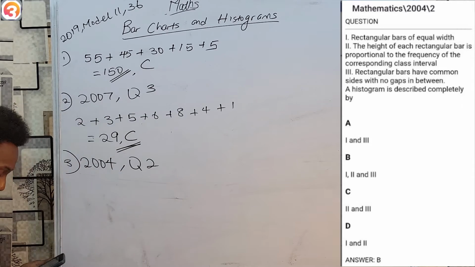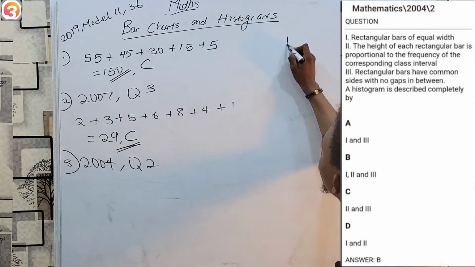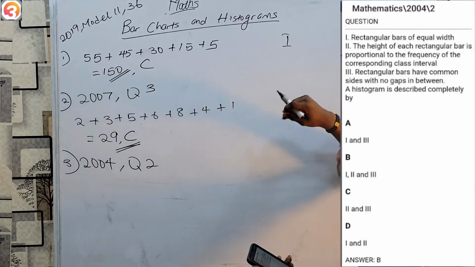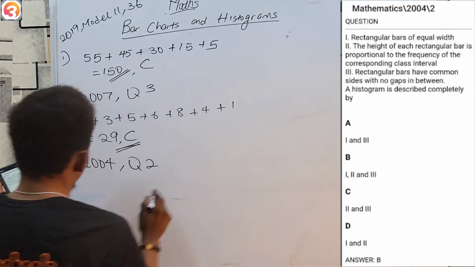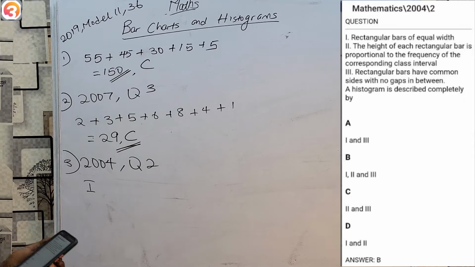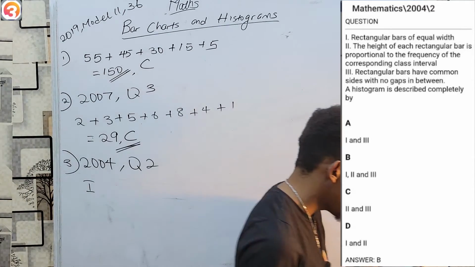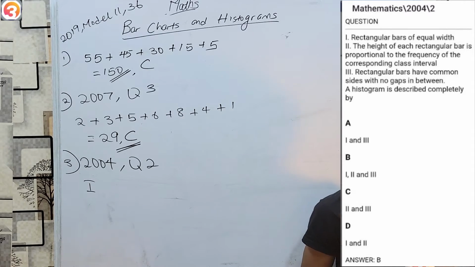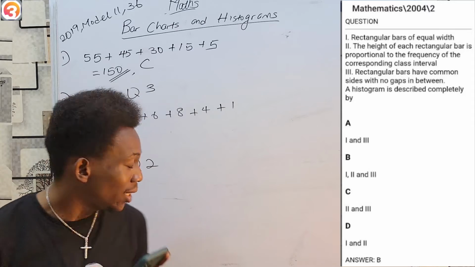Question 2. We are given different options. The first one says, rectangular bars of equal width. The second one says, the height of each rectangular bar is proportional to the frequency of the corresponding class interval.